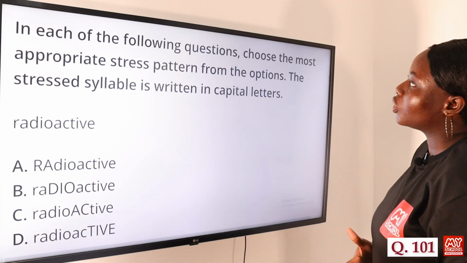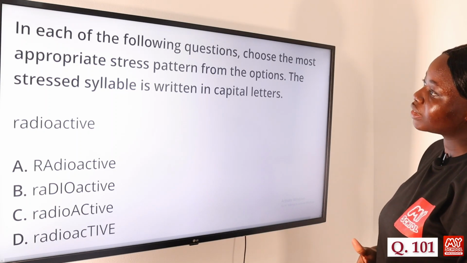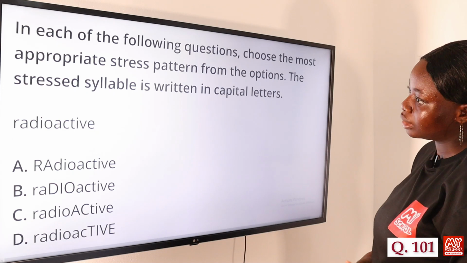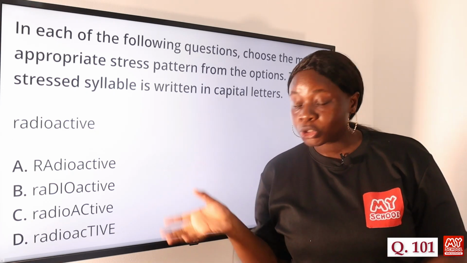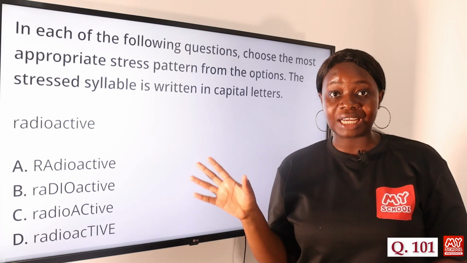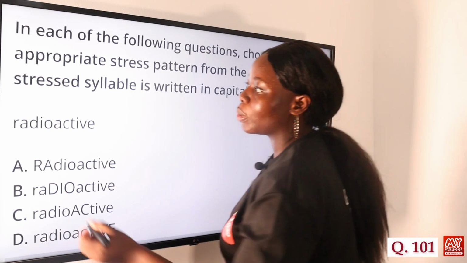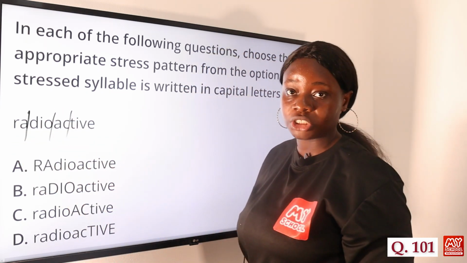In each of the following questions, choose the most appropriate stress pattern from the options. The stress syllable is written in capital letters. So the word is radioactive. So we are to look for the option that has the appropriate stress pattern. The first thing we're going to do is to divide the word into syllables. Radioactive. So we have 4 syllables.